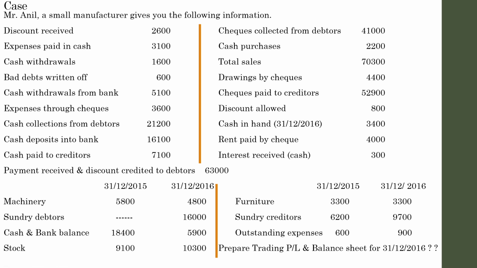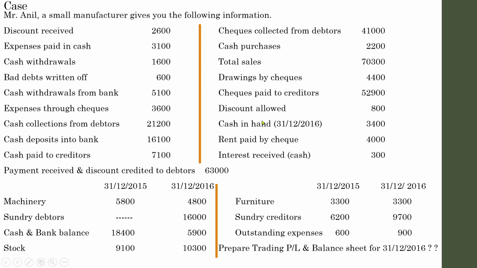Even though this looks like a similar pattern to what we have discussed previously, if you go through the transactions, especially the cash transactions during the year, in frequent cases it mentions cash withdrawals, cash purchases, cash collected from debtors, cash deposited into the banks.